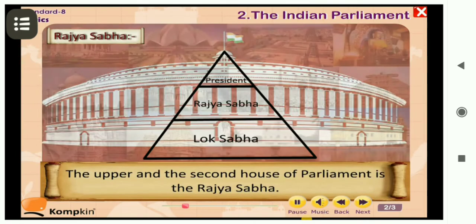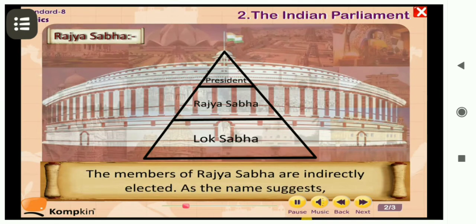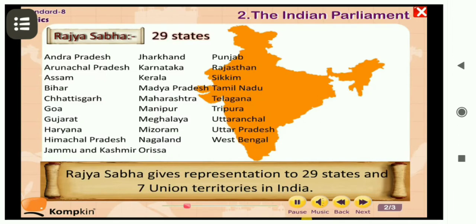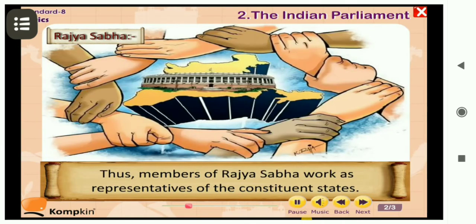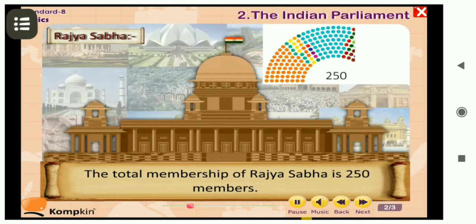Let's learn about Rajya Sabha. They are the upper and the second house of parliament. The members of Rajya Sabha are indirectly elected. As the name suggests, Rajya Sabha gives representation to 28 states and 9 union territories. These are the updated states and union territories. Thus, members of Rajya Sabha work as representatives of the constituent states. The total members of Rajya Sabha is 250.